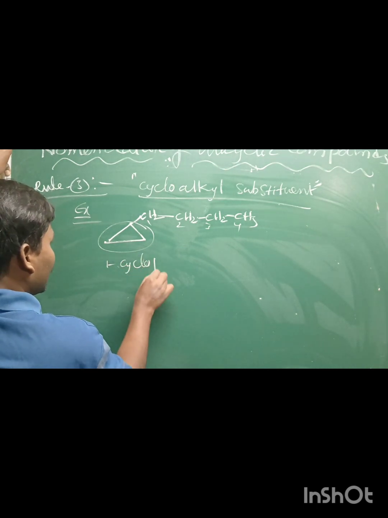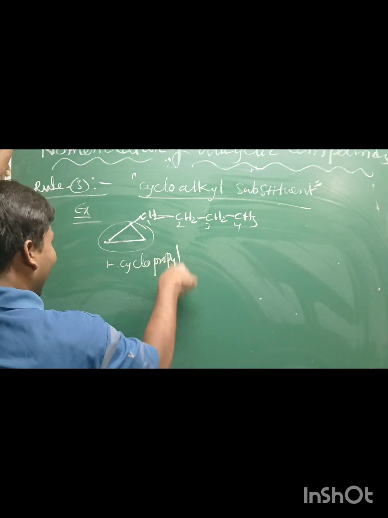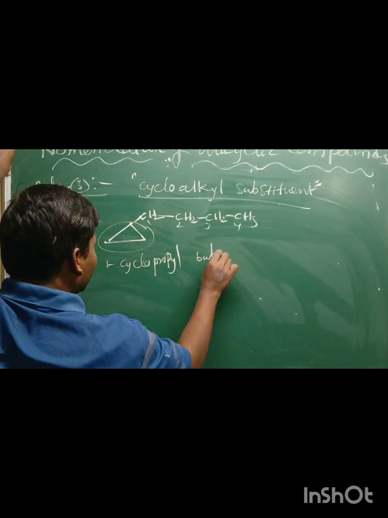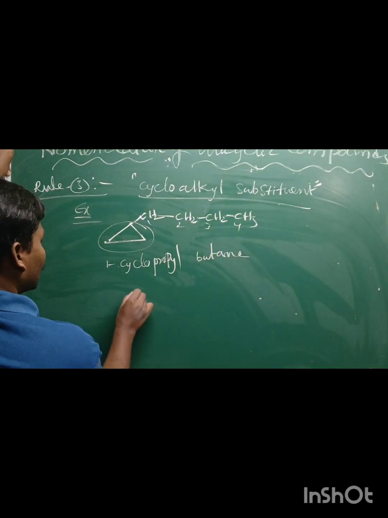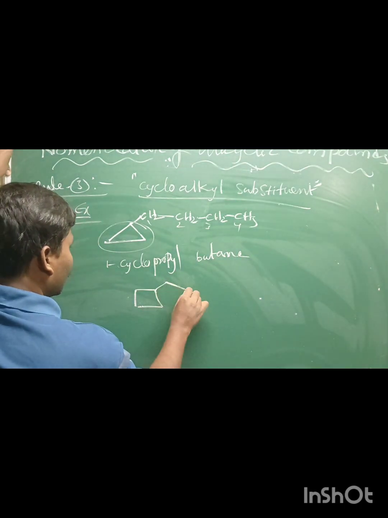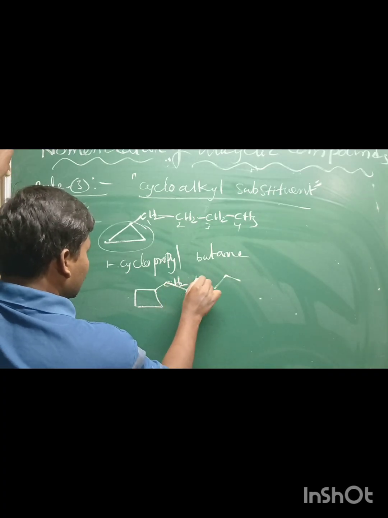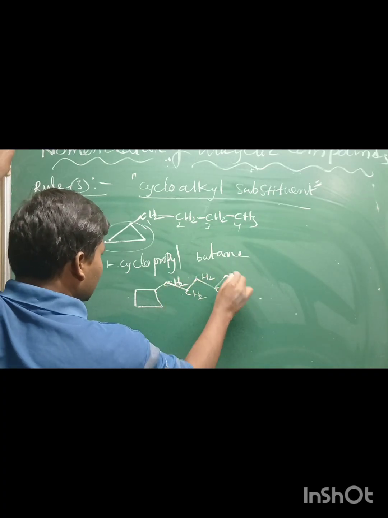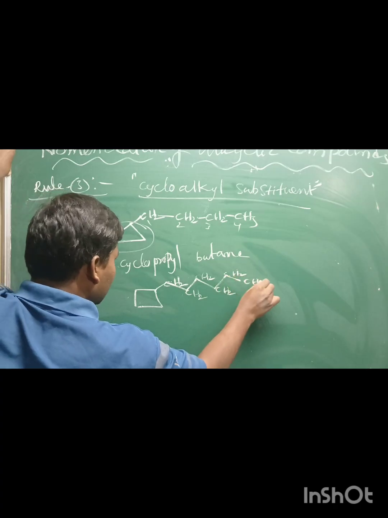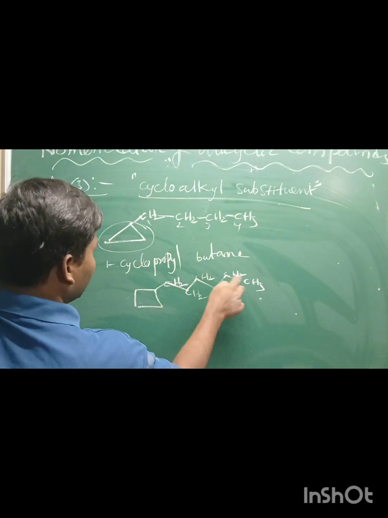Okay, what is the name of this one? Cyclopropyl butane. If you take cyclobutane, 1, 2, 3, 4, 5, CH2, CH2, CH2, CH2, CH2, CH3. 1, 2, 3, 4, 5, 6.